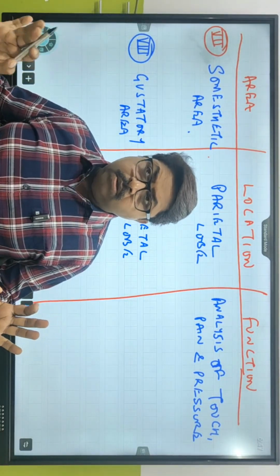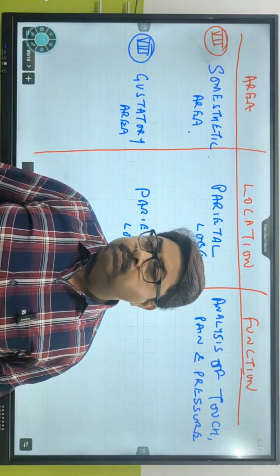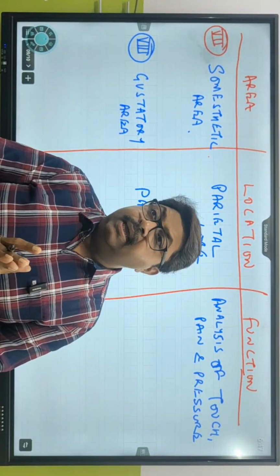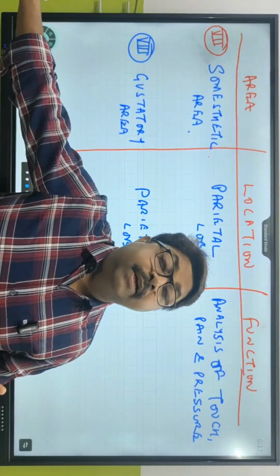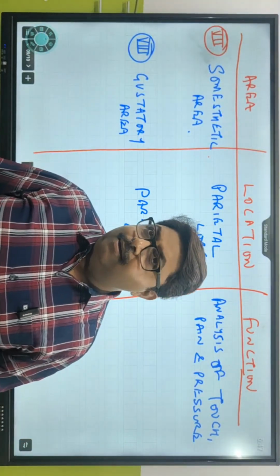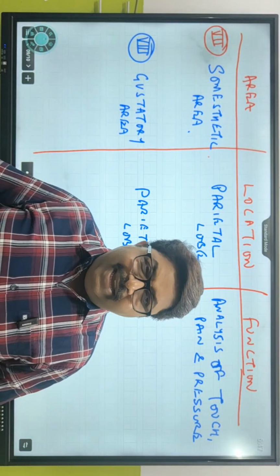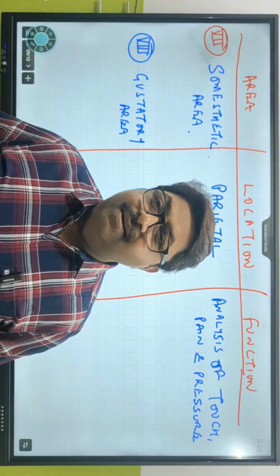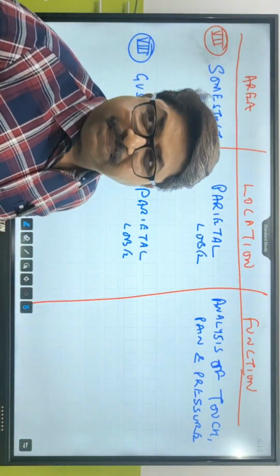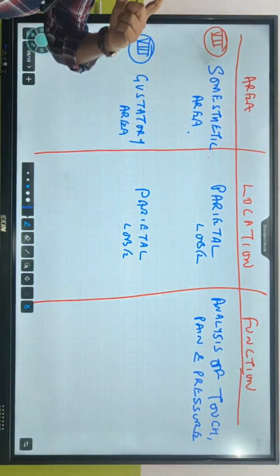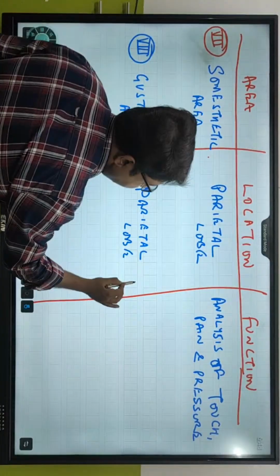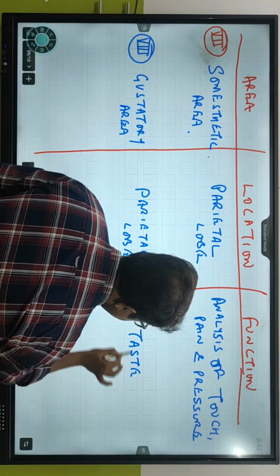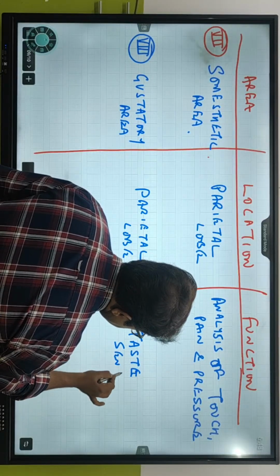Very, very important. Also again, आपको अगर आंख बंद करके किसी भी रूम में लेके जाया जाए तो आपको क्या समझ में आएगा? इस तरफ खिड़की है, इस तरफ ये है. Understanding your location in a particular area is done by somasthetic area. बोलो समझ में आया क्या? Gustatory area का function क्या है? Its function is to help in taste sensations. It analyzes the taste sensations. ये आप जानते हो.